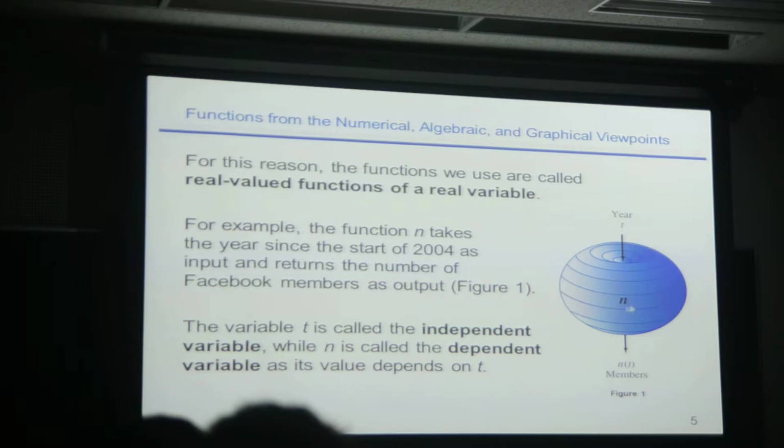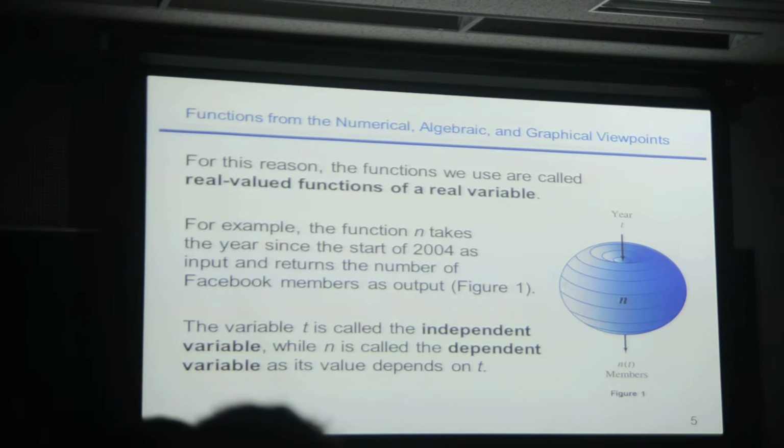So this is a picture. It means you put t into n and you get something out. And that's the general idea of a function, right? Put t into the function, get something out. And the thing that you put in is usually referred to as the independent variable. And the thing that you get out is usually referred to as the dependent variable.